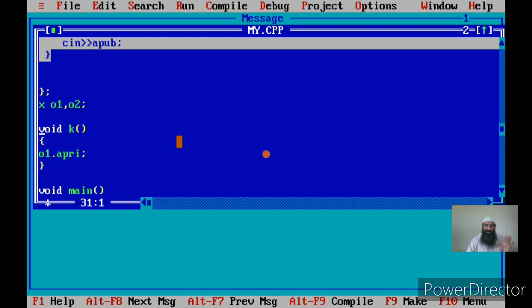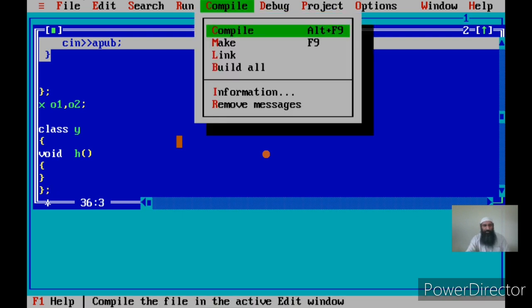Now I can give you an example right now. Suppose I have class k, or I can say class y. I have a member function of this class, suppose void g, or h. This is a member function of this class. Now the class has only one member function, that is h. Let me compile first and see what happens.